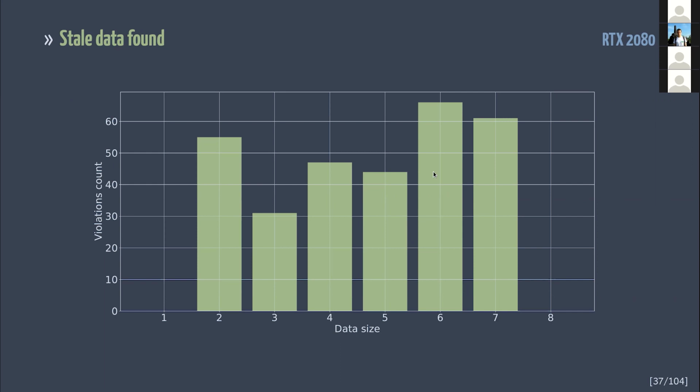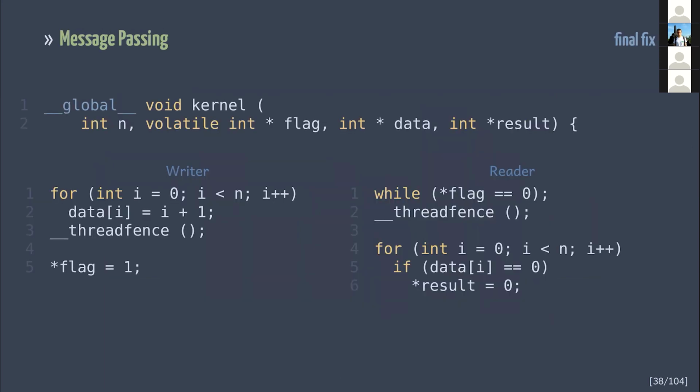So let's fix this test. By placing memory fences after writes to data, we ensure that these memory operations are observable by different threads. After that, we can safely set the flag to 1. I also should add a fence to readers. Without a fence, there are no guarantees that the data isn't cached in L1.